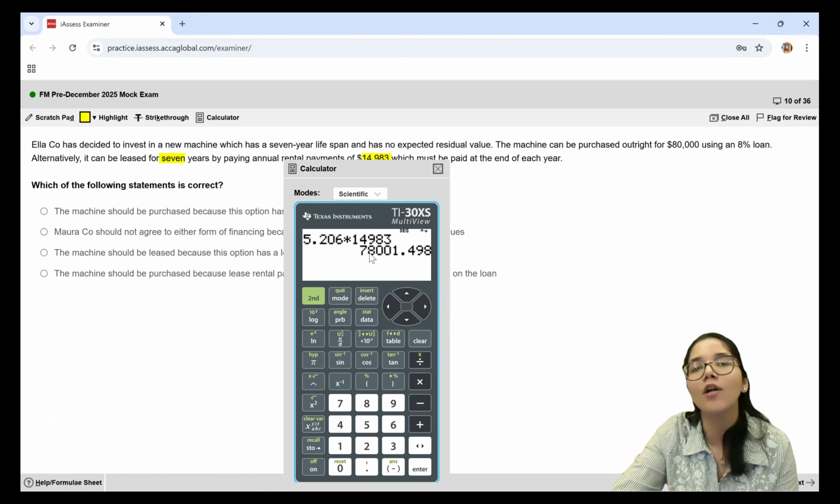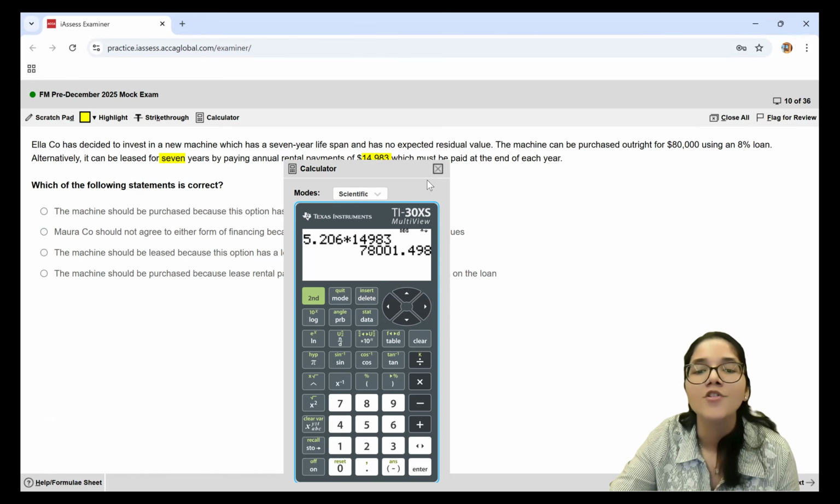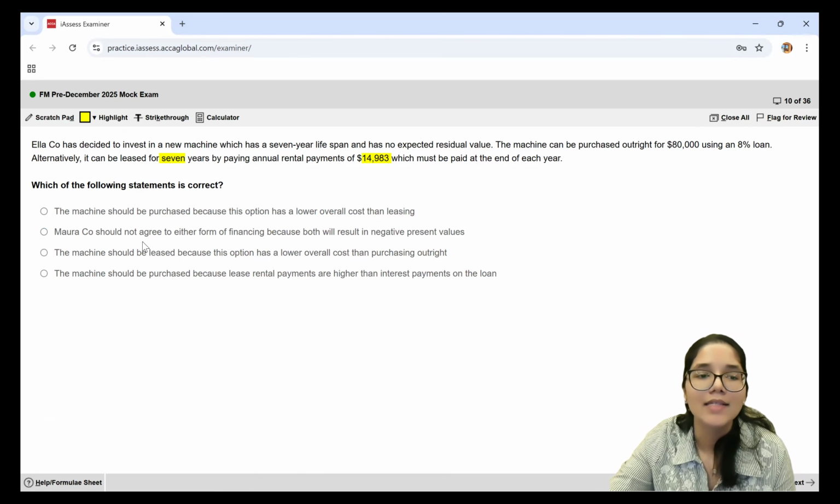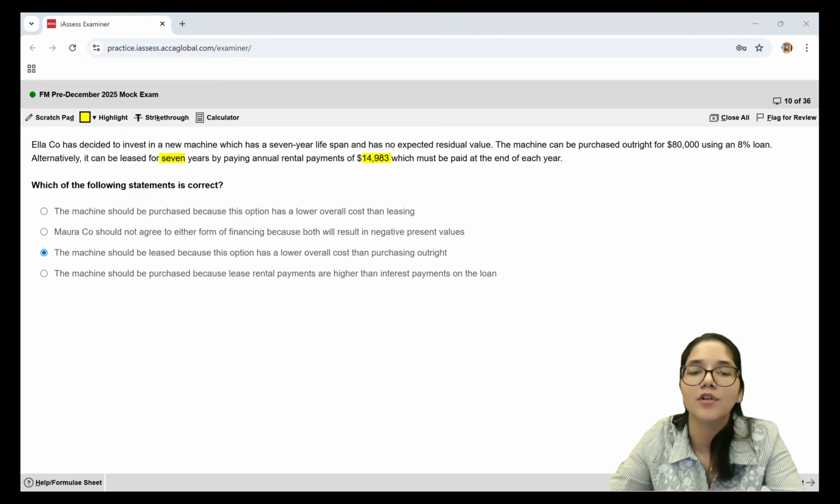So as a company, you always want to minimize your cost. So it will be beneficial to go ahead with the lease option. Let's see what the statements are telling us. Machine should be purchased because it has a lower overall cost. No. Should not agree to either because it will result in negative NPV. No. Machine should be leased because this option has a lower overall cost than purchasing outright. This is what my final answer is going to look like.